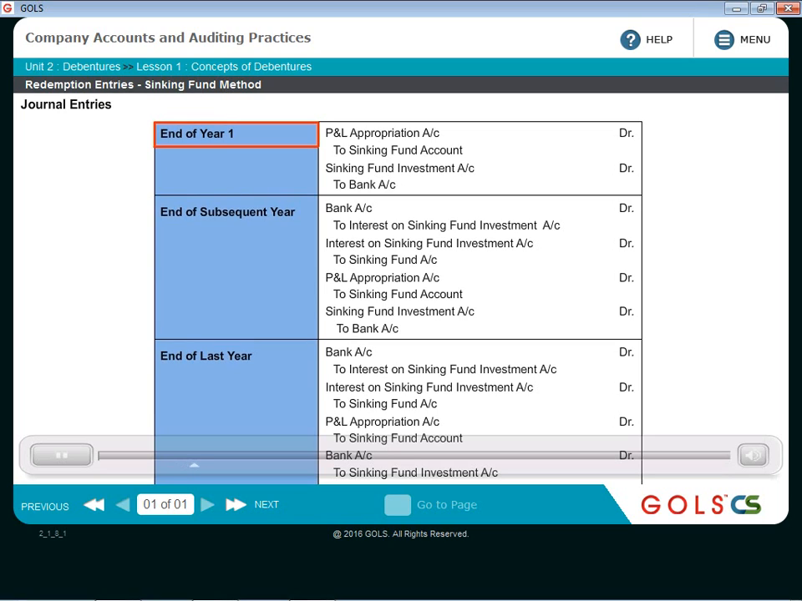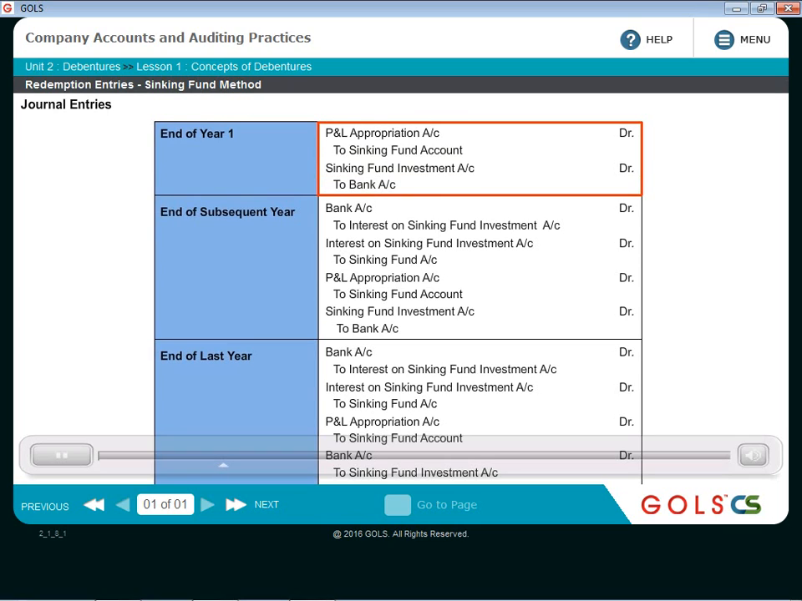At the end of year 1, when the amount is invested or kept aside: profit and loss appropriation account debit to sinking fund account. So some portion of the profit you are keeping aside in the sinking fund account, and then the amount is actually invested in the specified securities outside the business. So sinking fund investment account debit to bank account. These are the two entries to be followed at the end of year 1.